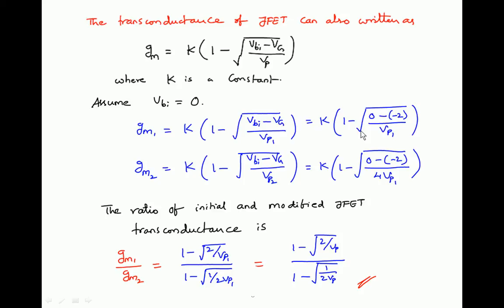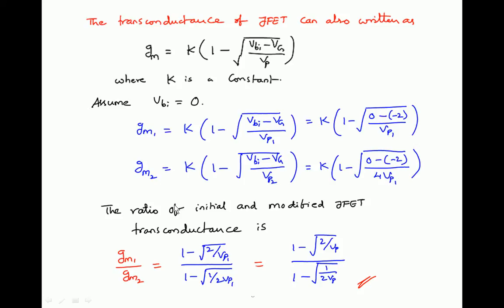So 1 minus the root of (0 minus of minus 2 volts) by Vp1. And Gm2, the transconductance of the modified JFET, is K times 1 minus square root of (Vbi minus Vg) by Vp2, where Vp2 is equal to 4 times Vp1.